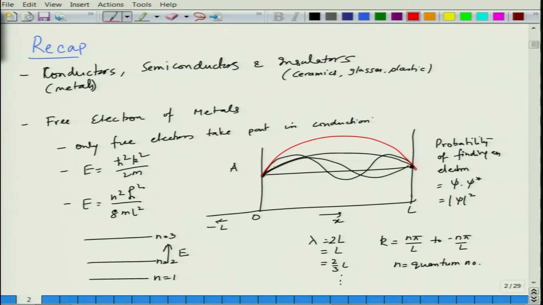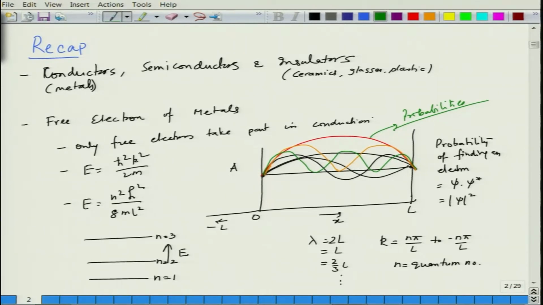Similarly, you can square the other one as well, and for the second one your squaring will be like this. And for the third one your squaring will be like this, and so on and so forth. So, these will be the probabilities.